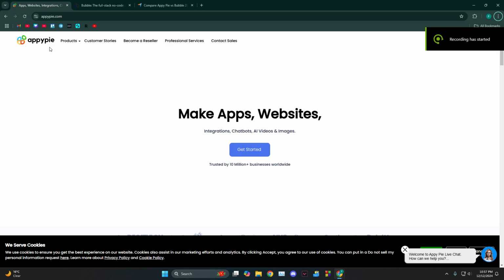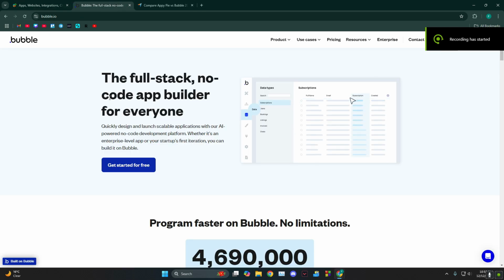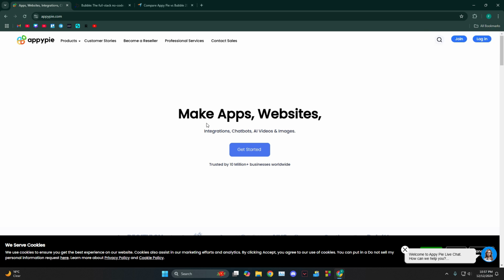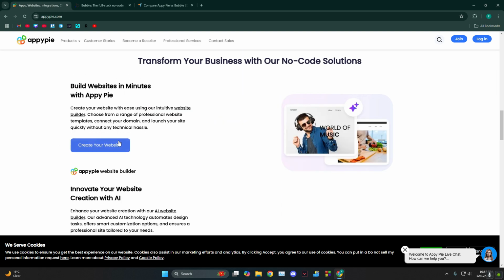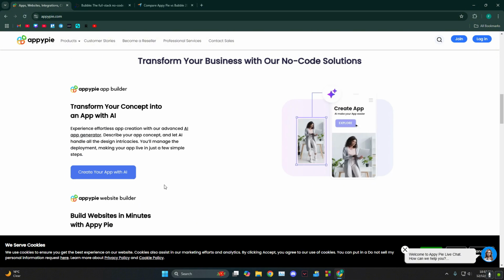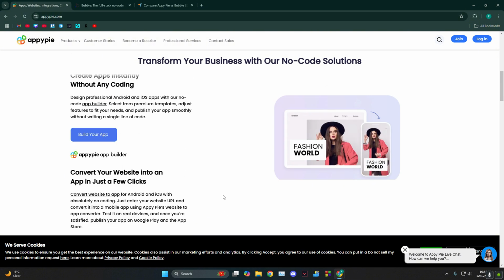Everyone, how's it going? This is an Appy versus Bubble review. So at first glance, Appy provides you with making apps, websites, where you can also use integrations, chatbots, AI videos, and images. So keep that in mind. And they go through this website saying the same thing, that you can make your website or app within just a short time if you just have a concept in your head.